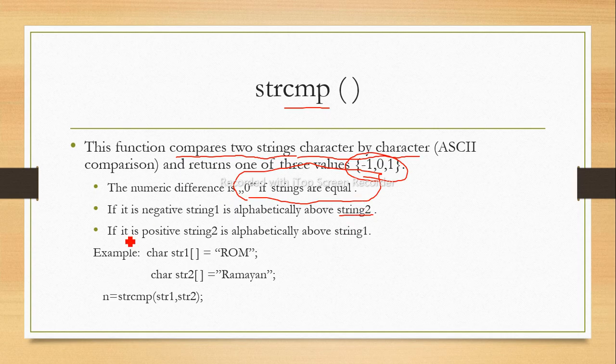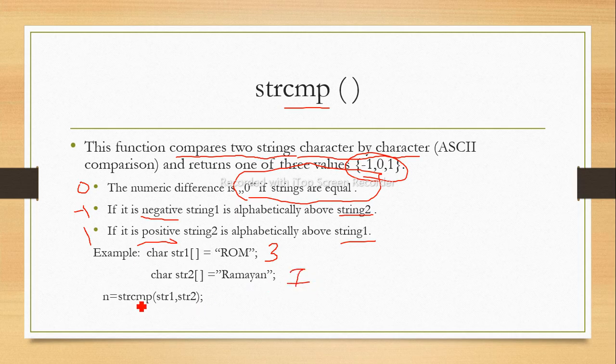Yes, -1, because negative कौन से केस में होगा, if string 2 is greater than string 1, it will give the -1, and if the characters from string 1 are greater, it will give the positive. So यहाँ पे क्या होगा, इक्वल है तो 0 आएगा. अगर string 2 is greater, then it will give the -1. If string 1 is greater, it will give the 1. So in our case, str1 having 3 characters and str2 7 characters.